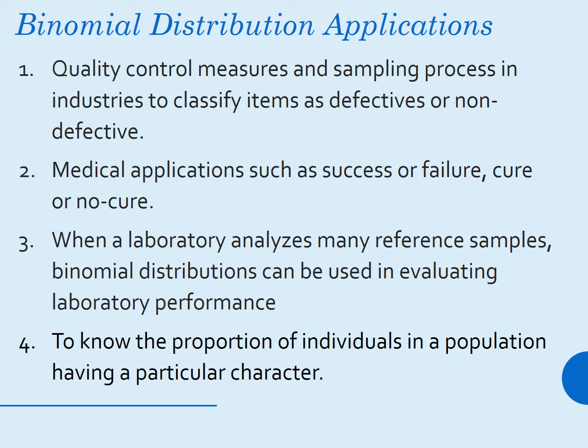Some applications of binomial distribution. First, quality control measures and sampling processes in industries to classify an item as defective or non-defective. So binomial distribution can be used in industries for quality control purposes. Second, medical applications such as success or failure, cure or non-cure. Third, when a laboratory analyzes many reference samples, binomial distributions can be used in evaluating laboratory performance. Fourth, to know the proportion of individuals in a population having a particular character.